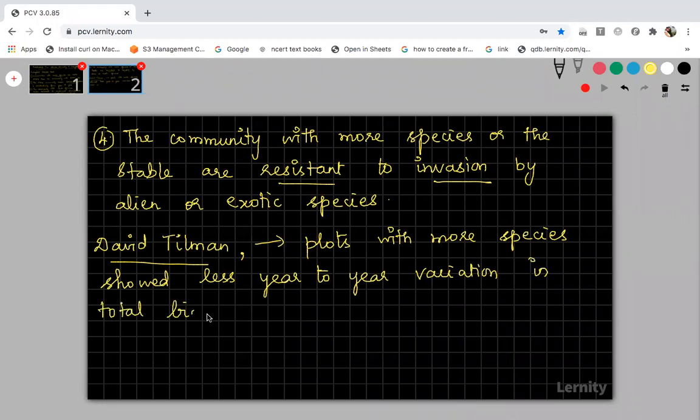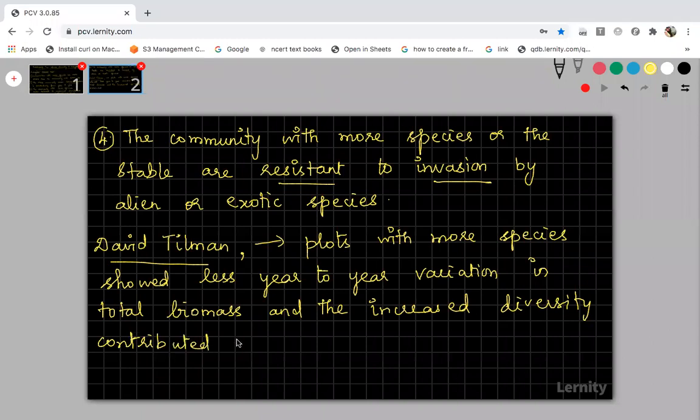You know what you mean by biomass, students? The amount of carbohydrate food synthesized by plants. That is called the biomass. In total biomass, and the increased diversity contributed to higher productivity. Increased diversity contributed to higher productivity.